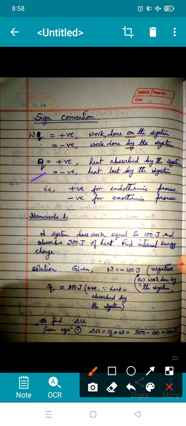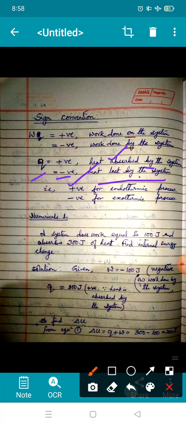Similarly, when you are heating, heat will be absorbed by the system, and that is considered to be positive. However, when heat is given away by the system, that is an exothermic process, heat is considered to be negative. So remember, for exothermic processes, Q is considered to be negative. For endothermic processes, Q is considered to be positive.